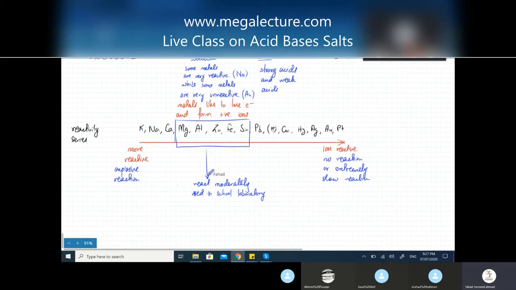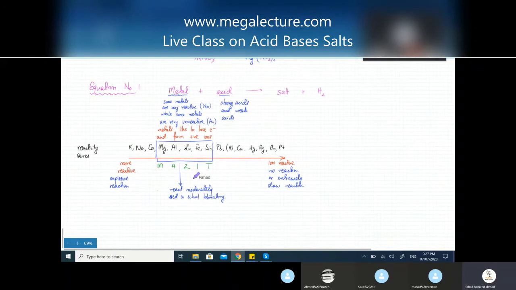One way to remember these metals is to remember the word MAZIT. So you try and remember this word. Z is zinc, sorry, A is aluminium, I is iron, and Sn is tin, so that's T. So just remember these words. Okay. When you think of this reaction, think of MAZIT metals. They're the ones that are going to have a normal reaction.